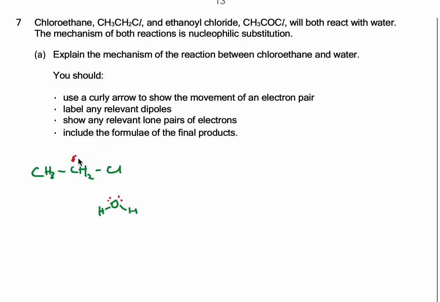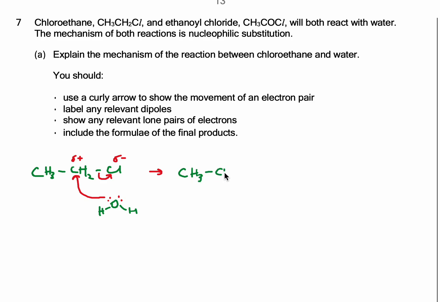Here we have partial positive and partial negative, because chlorine is more electronegative, and this lone pair attacks this carbon. Please indicate clearly that the electron pair is attacking the carbon. Then carbon cannot have 5 bonds at one time, so what will happen to this bond? This bond breaks, so the electron pair of this bond goes to chlorine.